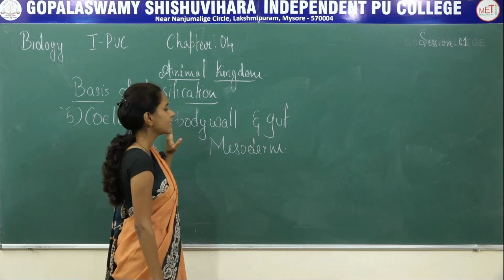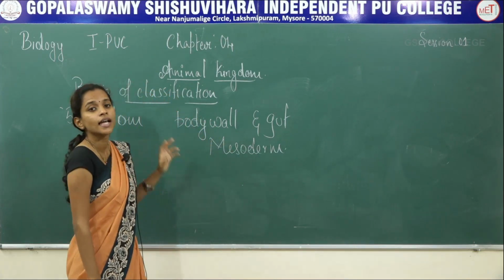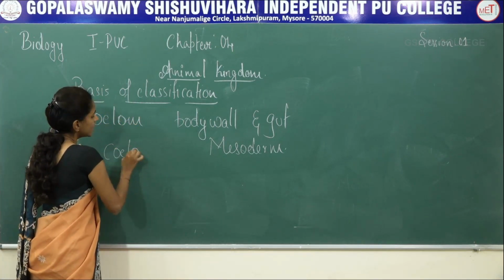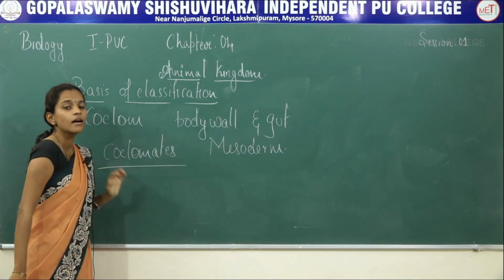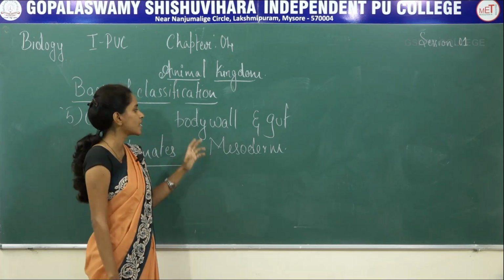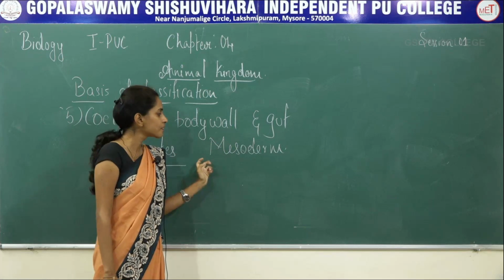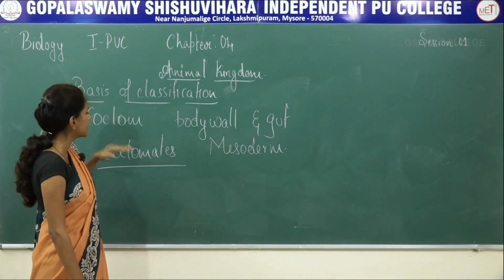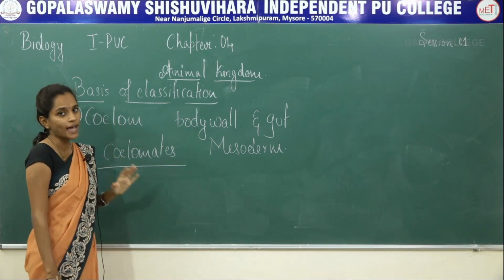So organisms which have this cavity called coelom are called coelomates. So what is a coelomate? Organisms which have the body cavity present between the body wall and the gut wall, lined by the mesoderm, are termed coelomates, and the cavity is called the coelomic cavity.